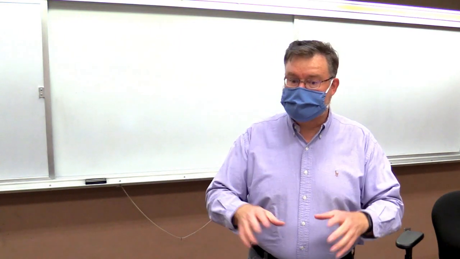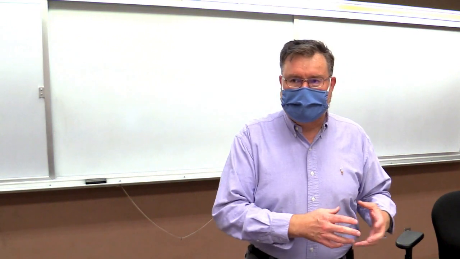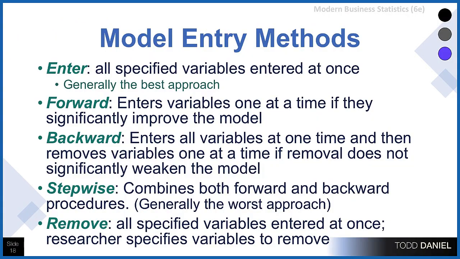It's okay if you're trying to explore a model, but for the actual modeling, when you're actually putting it together for publication, you as a researcher deciding which variables to include and in what order is usually the best way to go. The last of the model entry methods is called remove, which has everything entered at once, and then you decide which ones to take out. Again, I usually use that enter method because it gives me the most control, and I can decide specifically how I want the model to be built based upon the specifications of reality and theory.